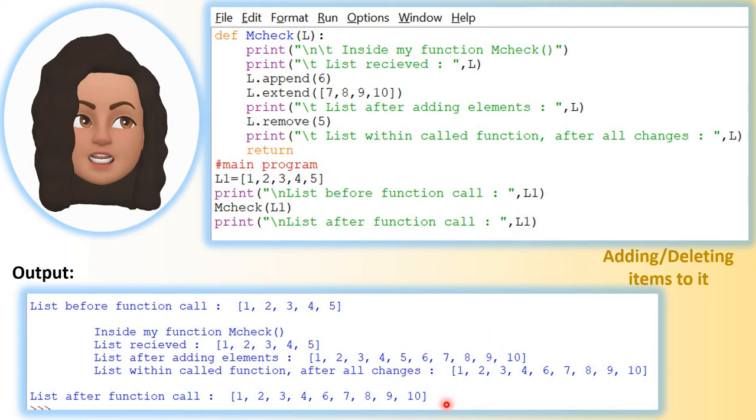So initially we started with the list 1 2 3 4 5, then we added and extended the list, and we have removed one element. All these changes affected the original list.